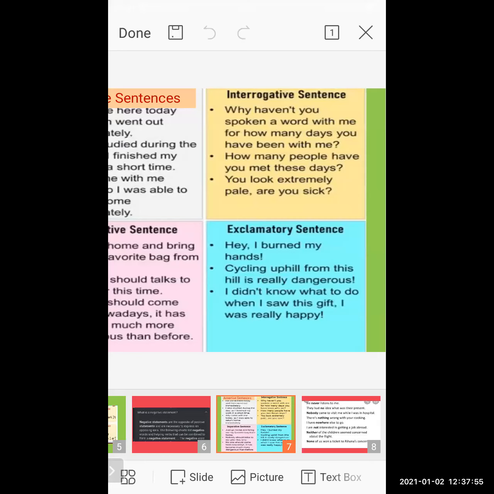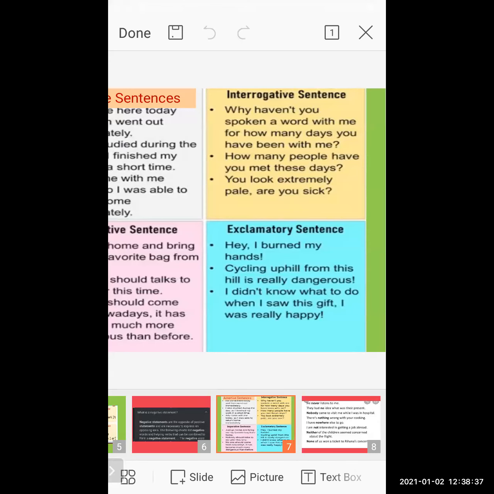Cycling uphill from this hill is really dangerous! It shows their feelings. They are not simply saying dangerous. Dangerous with an exclamatory mark means it shows their feelings. So this shows their feeling that it's really dangerous. It's a big risk, so we should not go. This emotion clearly gives the idea that it's really dangerous. So that's the reason the sentence ends with an exclamatory mark.